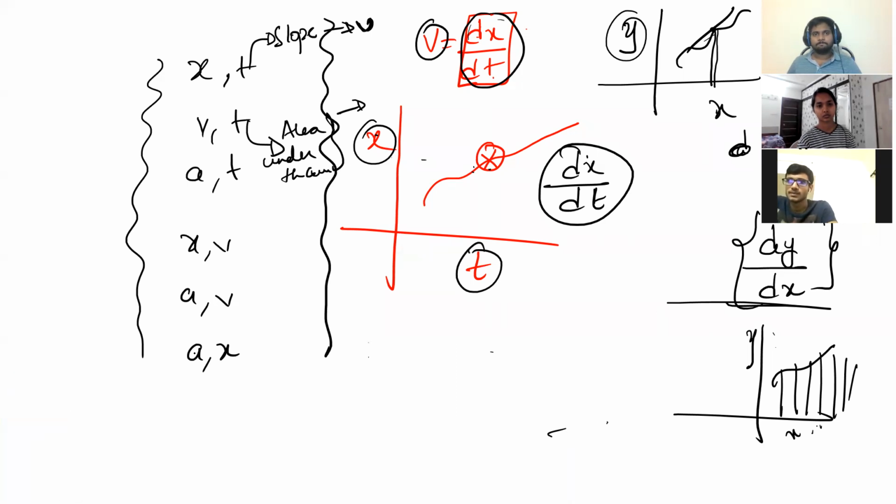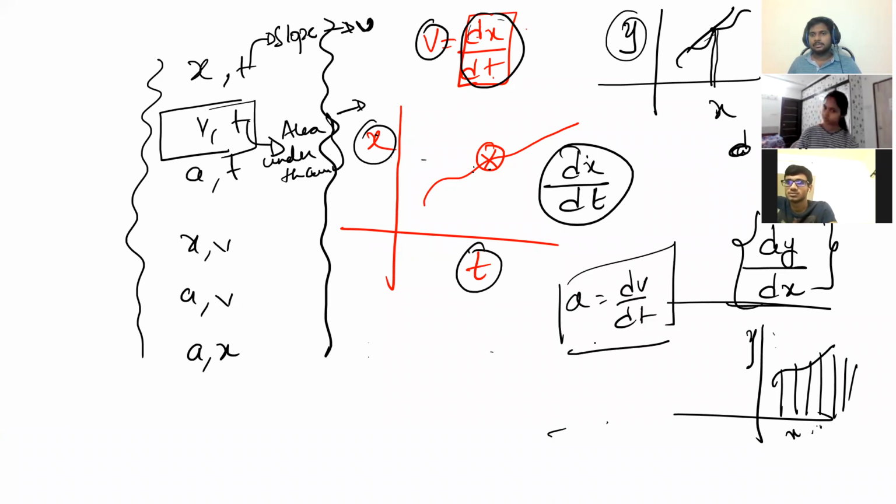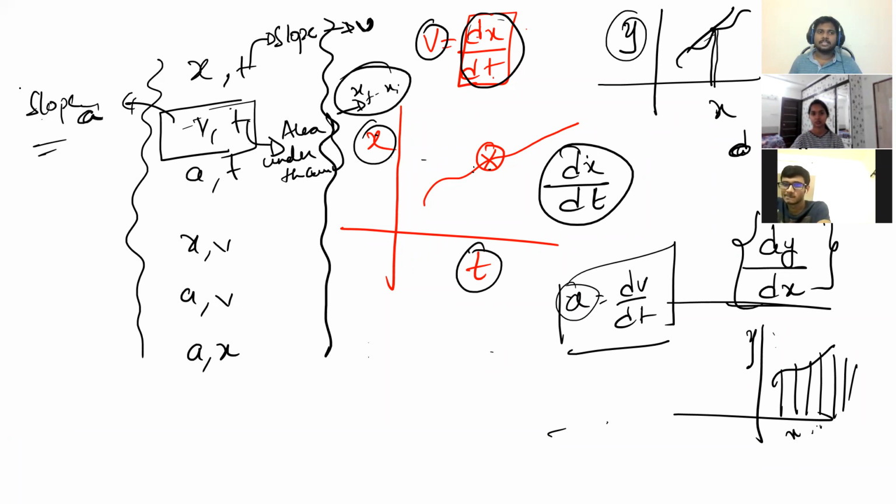So now here also, VT graph area will give you displacement, that I have shown you here. VT graph is quite important. Why? Acceleration is dv by dt, right? Yes, sir. So dv by dt gives you acceleration, which means the VT graph slope will give you acceleration. Got it? Area will give you displacement, x final minus x initial. Slope will give you acceleration. That's why it's quite important. Got it?